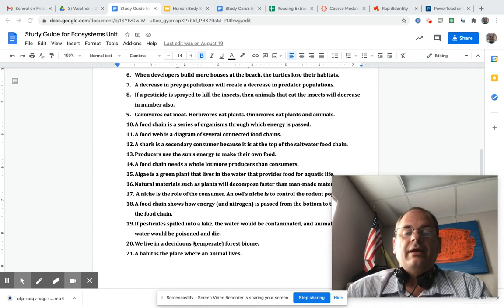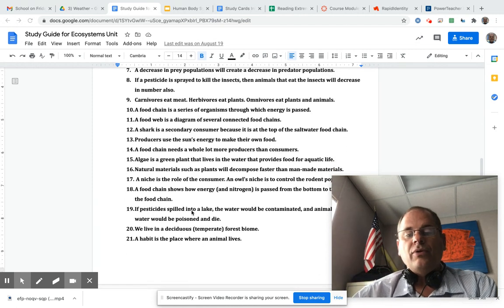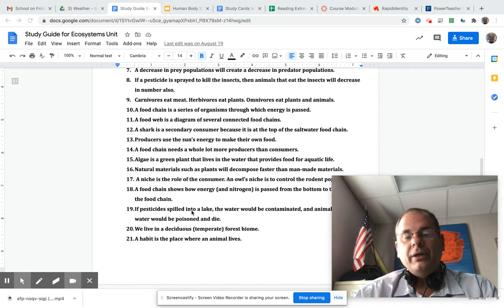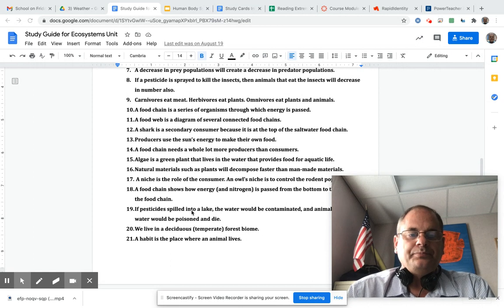Number 15, algae is a green plant that lives in the water and that provides food for aquatic life. We just don't want too much algae, or that would crowd out the pond. Number 16, natural materials such as plants will decompose faster than man-made materials.